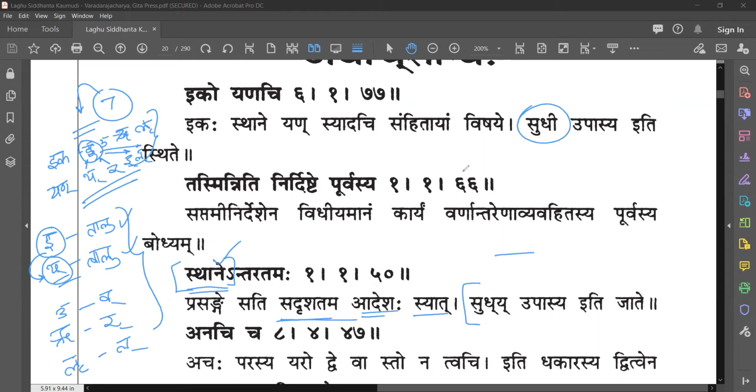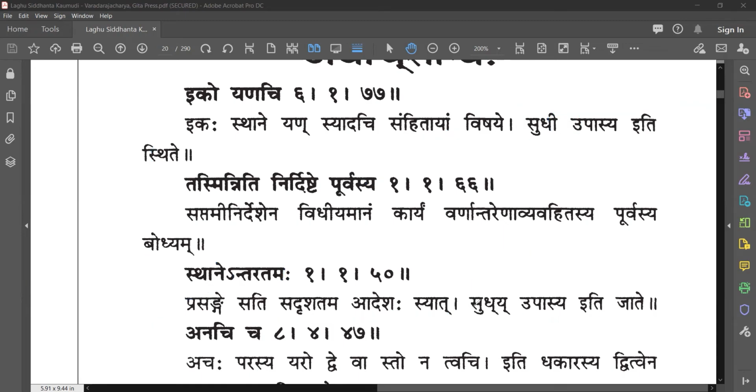Using this sutra, understanding that in upasya, u is ahead, the saptami vibhakti, the sthana will be at this ikara. With this sutra, you understand that. And then the substitution, when you put for the ikara, using sthane antaratama, you are bringing yakara as a substitution. Then finally, you end up with this: sudhya upasya iti sthite. Okay?